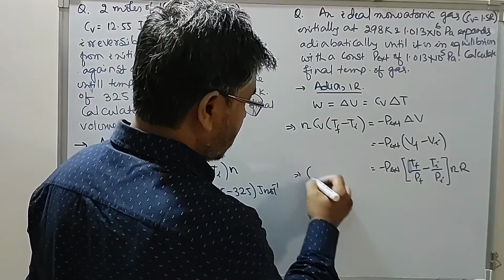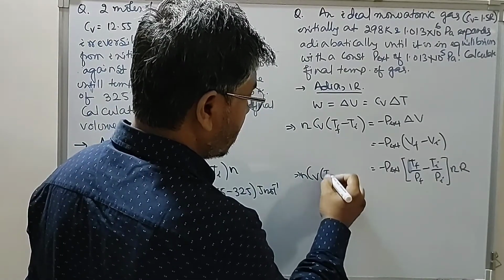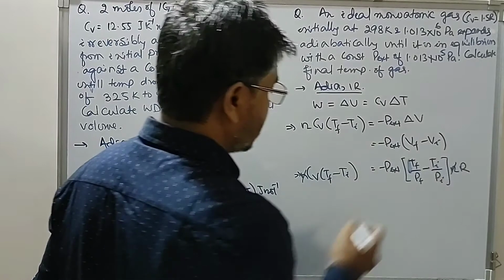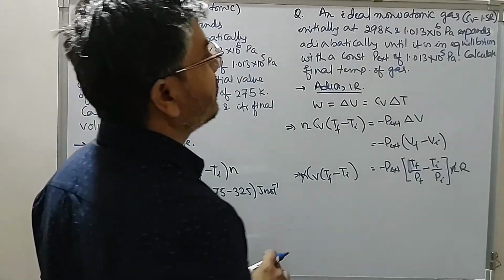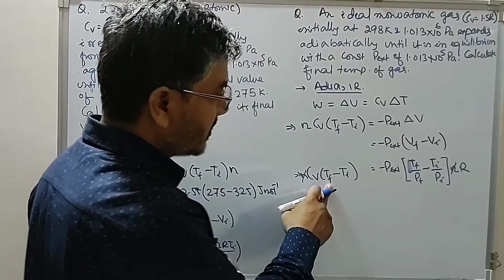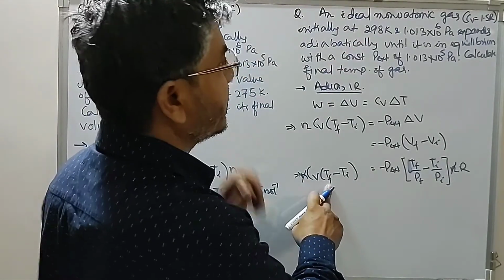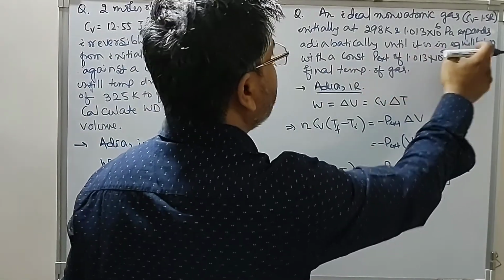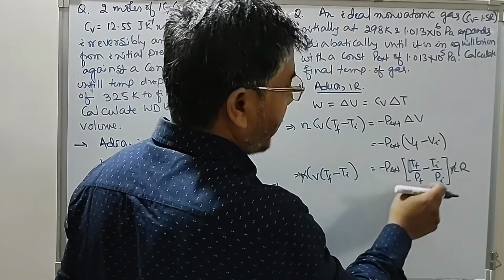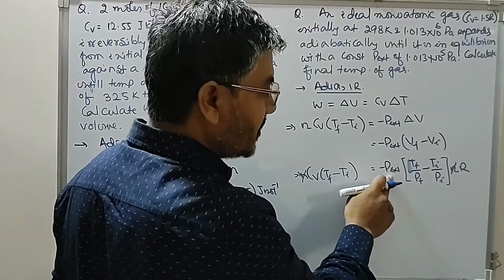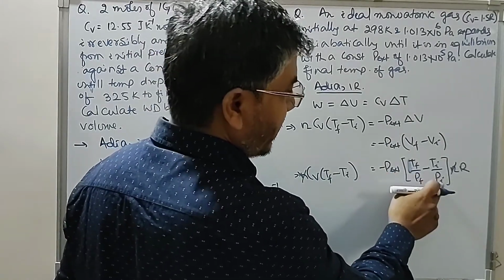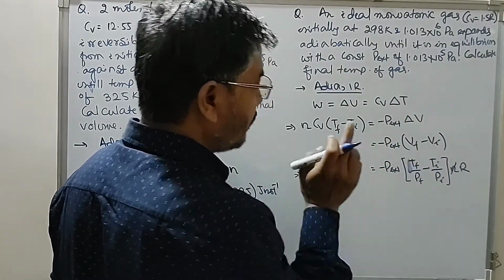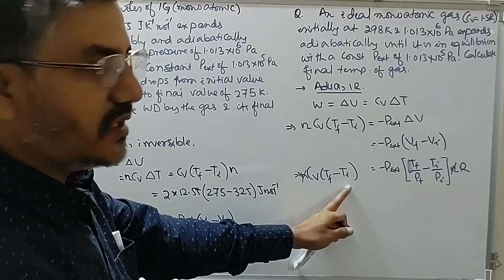So look at this. This is n Cv, T final minus T initial, equal to this value. So n will cancel out. Now look at this. We have to find the value of the final temperature, Tf. Ti is given as 298. For the final pressure, until it is in equilibrium with constant external pressure of this value, the final pressure is equal to P external. We have Pi given, Ti given, Cv given. We have to find the value of the final temperature.